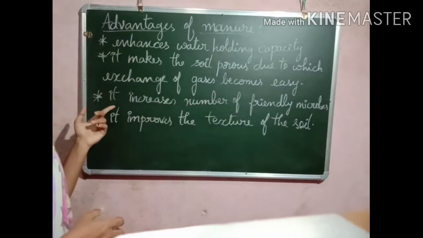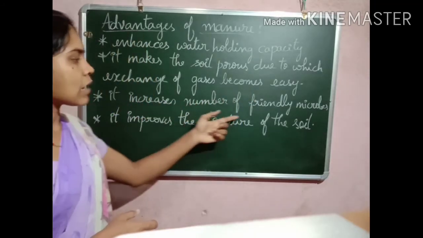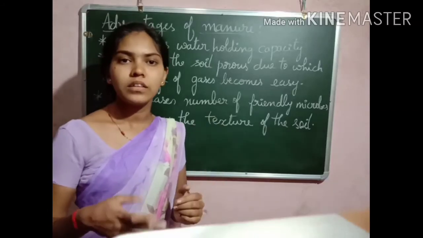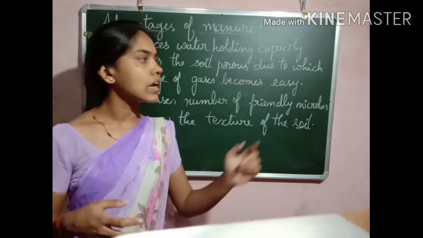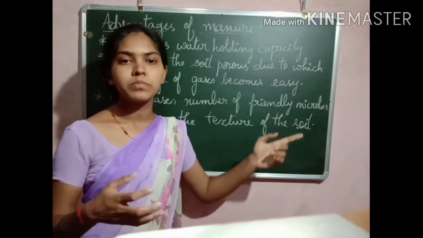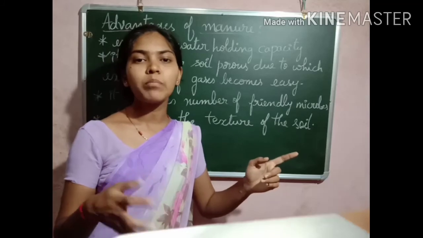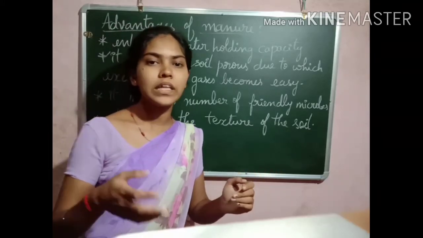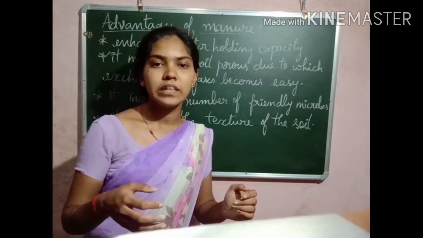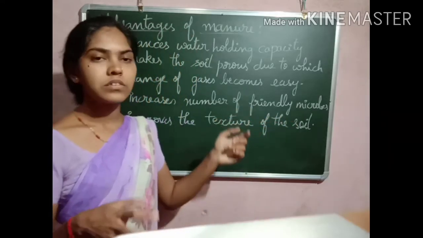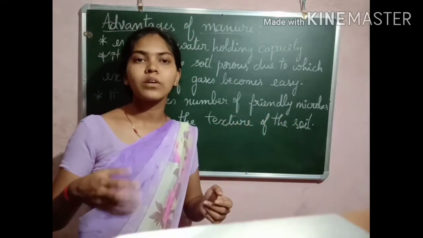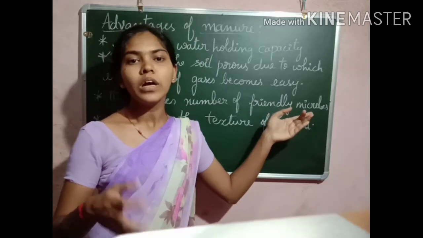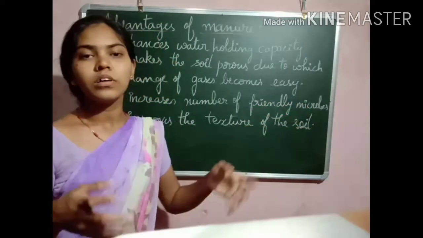The next advantage is that it increases the number of friendly microbes, which means it increases the decomposition process. When these microbes grow in the decomposing materials, the growth of earthworms and microbes increases.